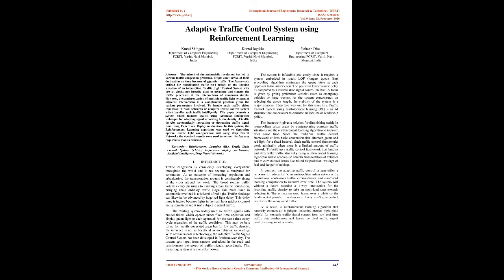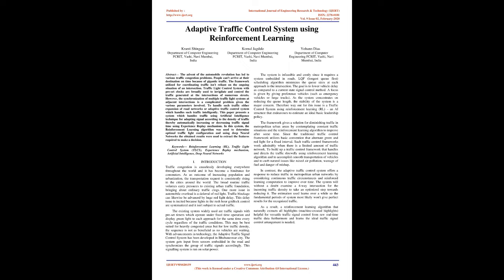The framework gives a solution for diminishing traffic in metropolitan urban areas by contemplating constant traffic situations and the reinforcement learning algorithm to improve after some time. Since the traditional traffic control framework utilizes a basic convention that alternates green and red light for a fixed interval. Such traffic control frameworks work admirably when there is a limited amount of traffic network.